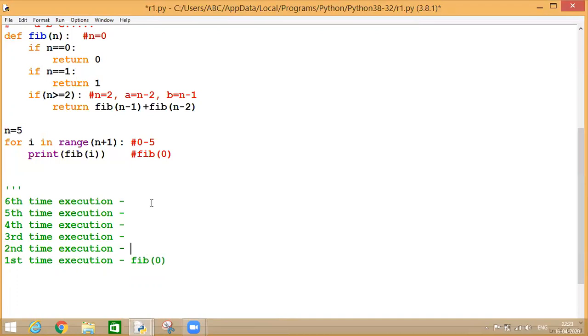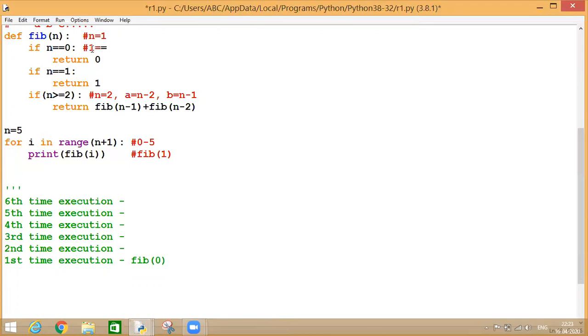Next time, I will be incremented by 1, so it will become 1. Now this time n will hold the value 1, which is passed by this actual parameter over here. Again, the interpreter will enter. It will check whether n is equal to 0 or not.